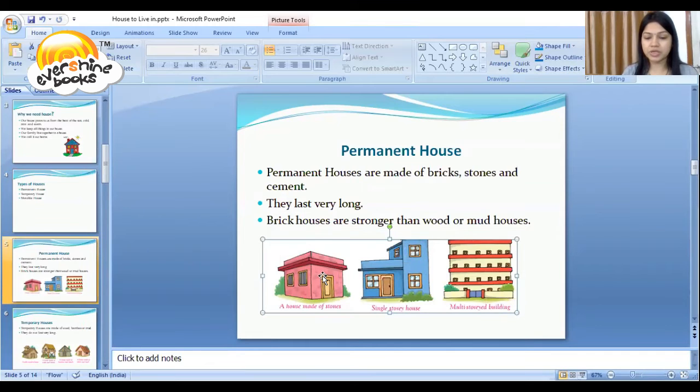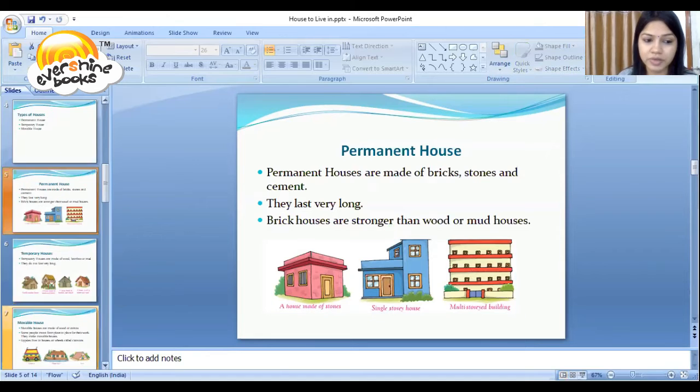This is a single story house and this is a multi-story building. These all houses are made of bricks, stone and cement. They last very long. Brick houses are much stronger than wood or mud houses.